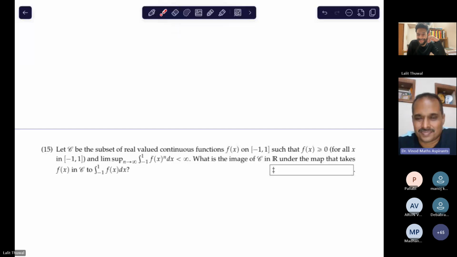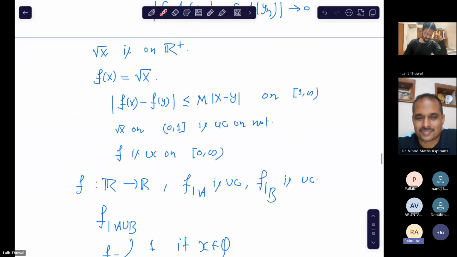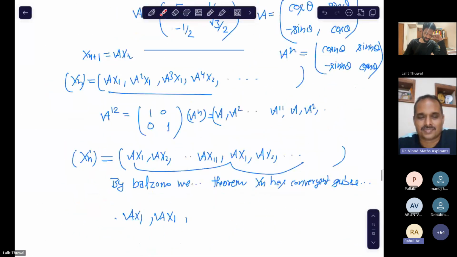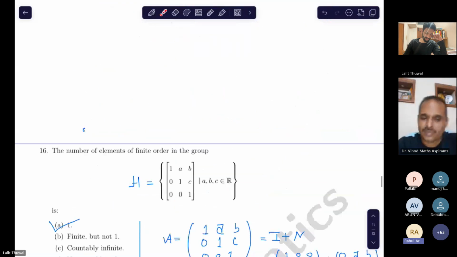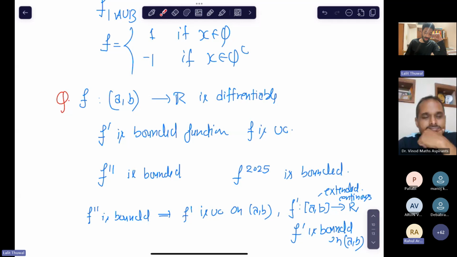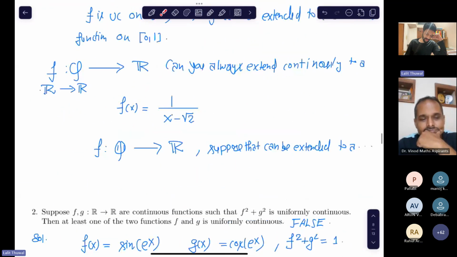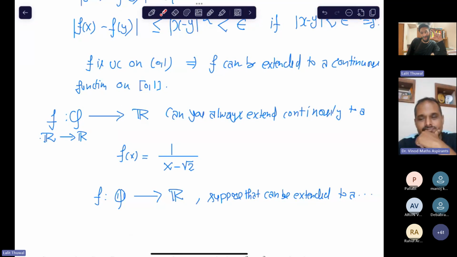Sir, I have a doubt regarding the first question that you asked at the beginning of the class: if f is a continuous function from Q to R, why can't we extend f continuously from R to R? You gave some example as well. I couldn't get that. Right. So where is that question? Yeah, suppose you extend it. Suppose you get a function from R to R, right? But the limit at root 2 must exist, right?